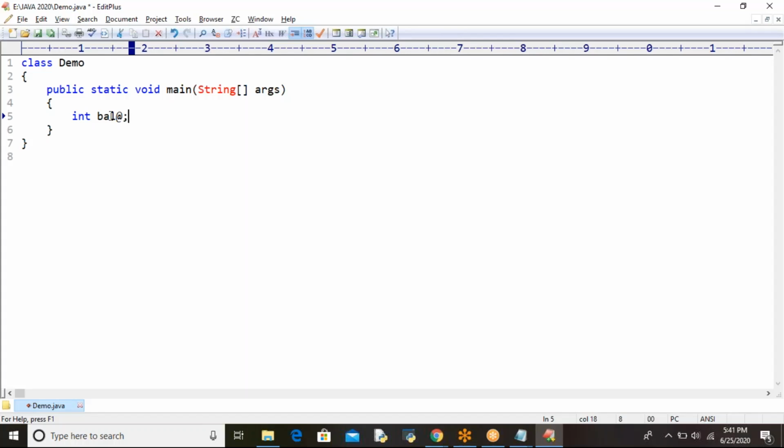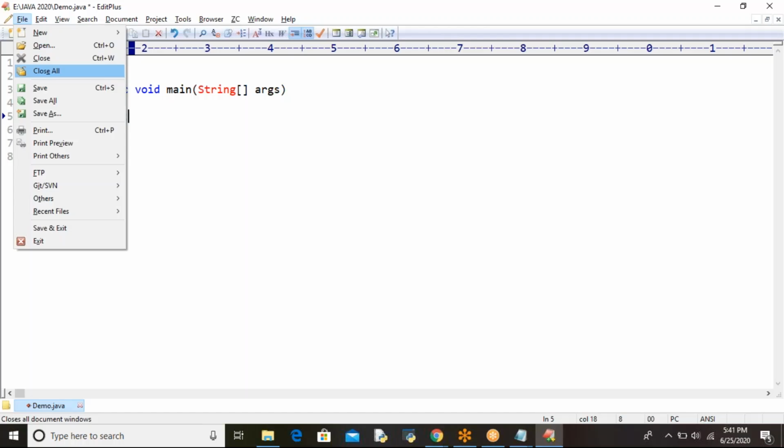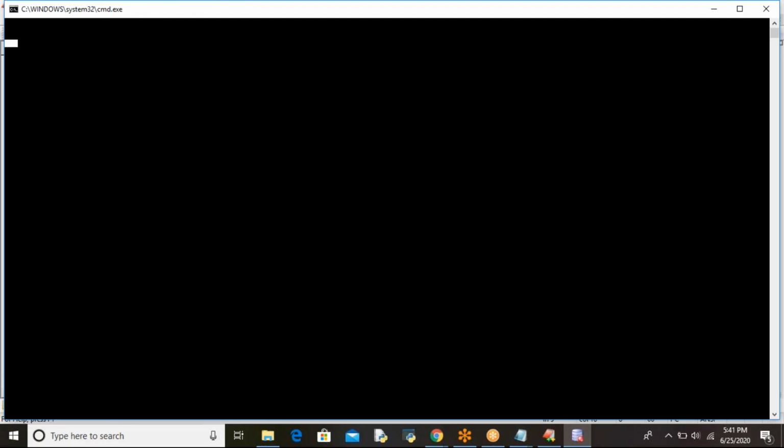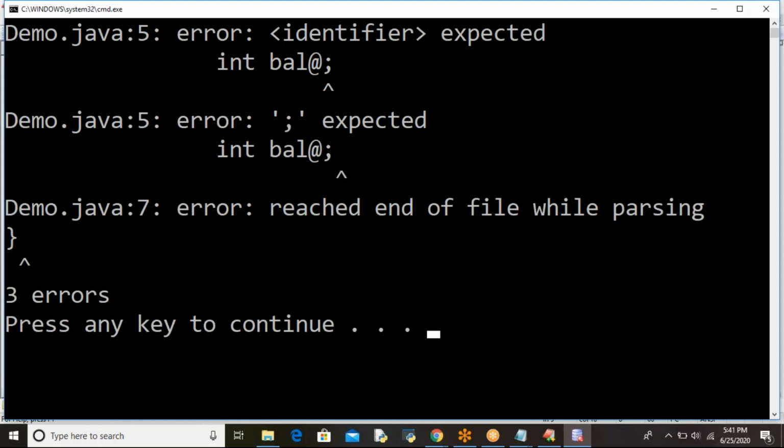No. Alphabet, digit, underscore, dollar symbol are allowed. I have given save. Control 1 is for compilation. You got an error. See, identifier expected, semicolon expected, reached end of file while parsing. Got it clear? Like this, you will be getting the errors.